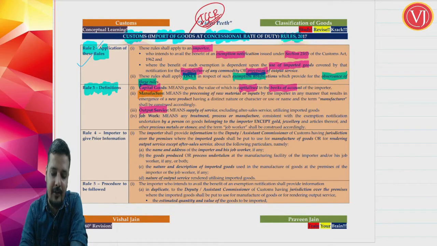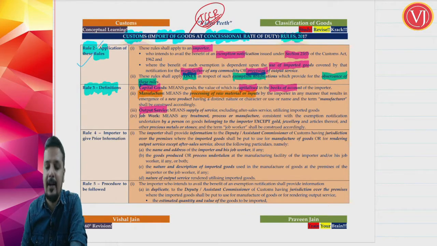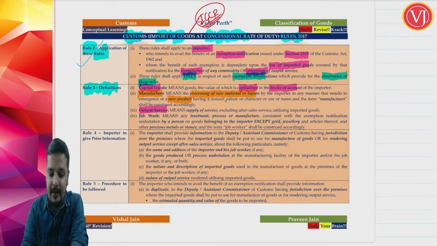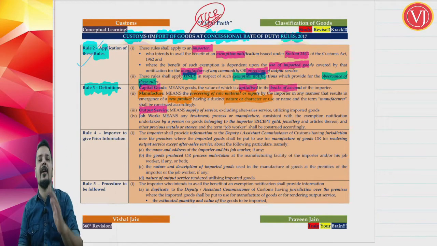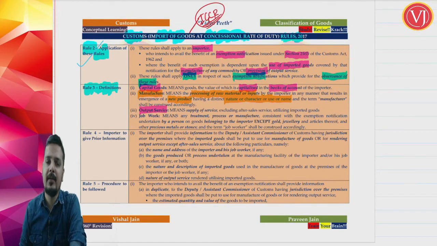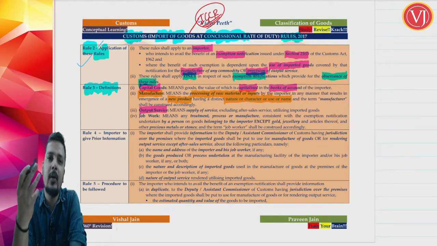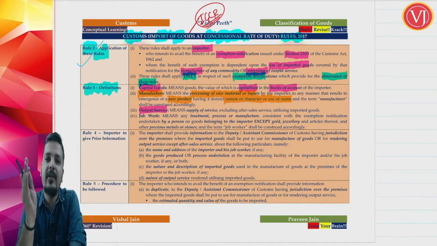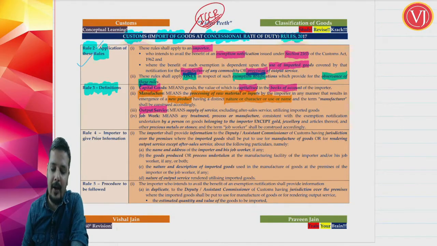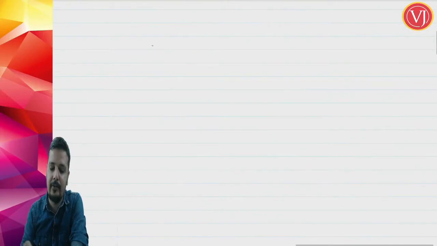Now when you talk about manufacture, it means processing of raw material or inputs by the importer in any manner that results into emergence of a new product which is having distinct name, character or use, and the term manufacturer shall be construed accordingly. Now friends, what are they trying to tell? When you're talking about manufacture, it should be resulting into a new product. You're doing a process which is resulting into a new product with a different name, character and use.